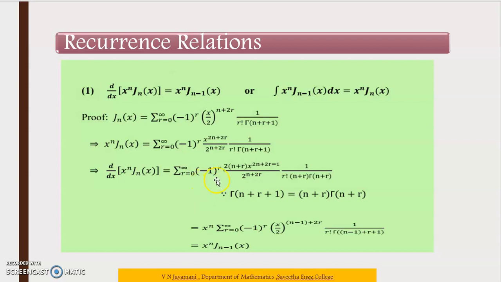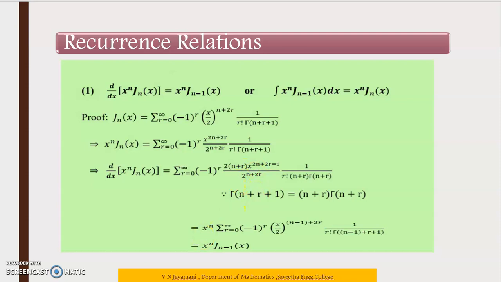So this is equal to minus 1 the whole power r. The differentiation of this x term is 2n plus 2r into x power 2n plus 2r minus 1. The denominator is as it is, no x term is there, so only differentiate the numerator. Gamma of n plus r plus 1 can be written as n plus r into gamma of n plus r. So write this one. Now here we can take out